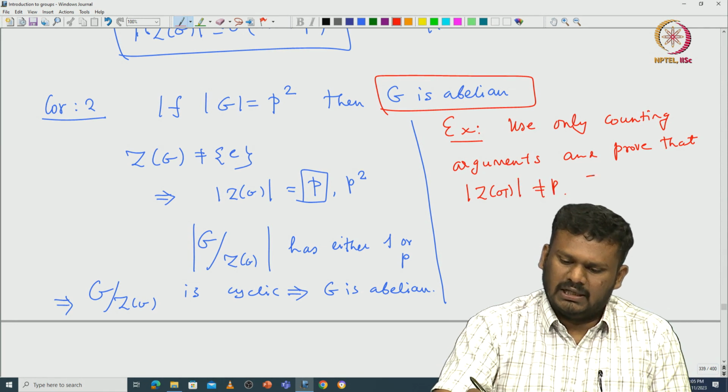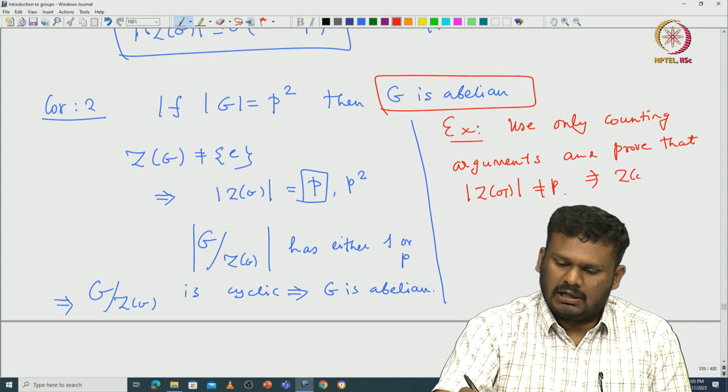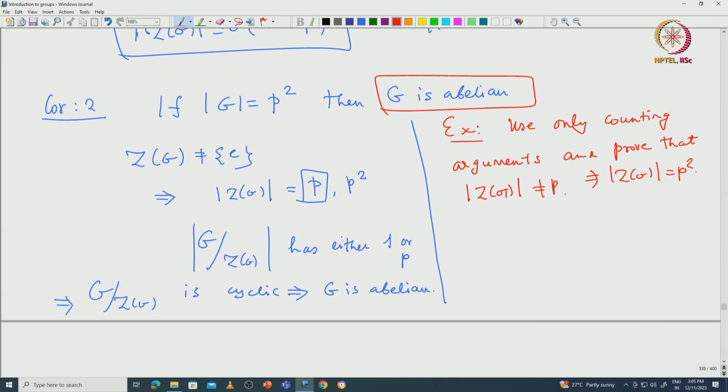Then that would imply immediately that the cardinality of the center must be p square, so G is abelian. This is something you can do just by doing the counting arguments.